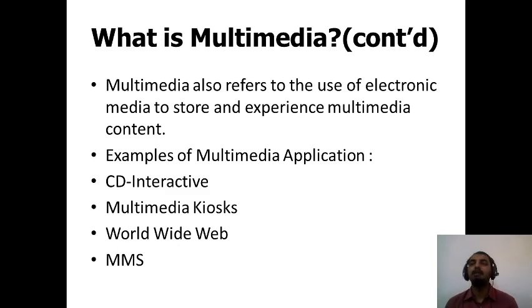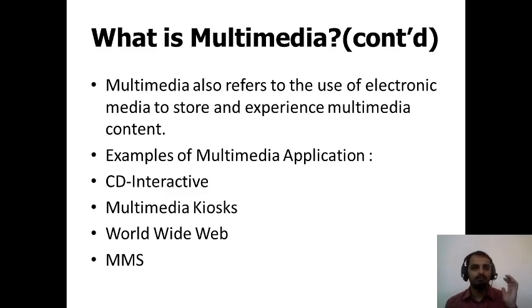The next one is a multimedia kiosk. What do you mean by this? If you have been to any shopping mall or any place where you will see a digital screen with some buttons, on which you will have some information about the building, like which shop is where.